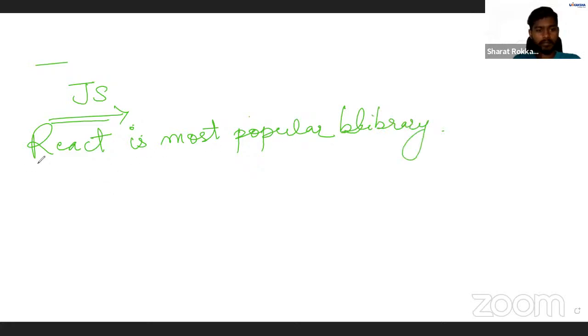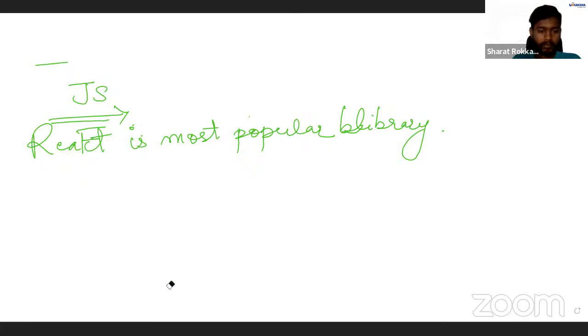And there are a few features that make it different from others in the market, right? So what are the different features that it provides you, and why is it so important to learn React? Let us just look into it.